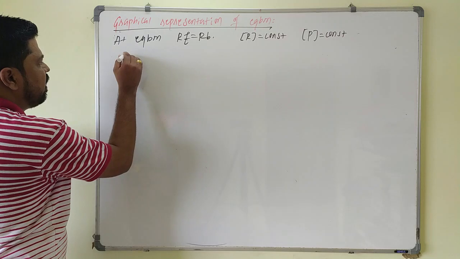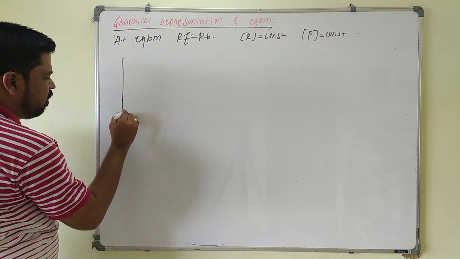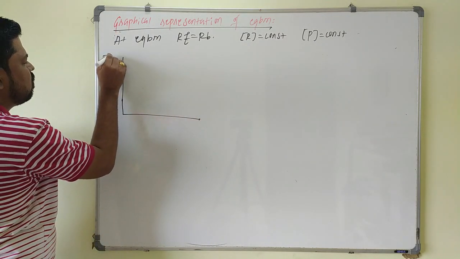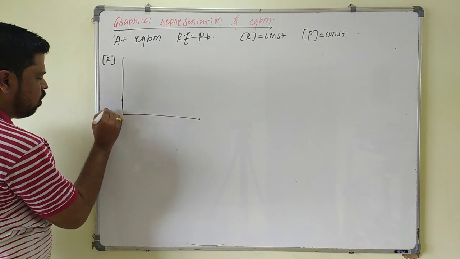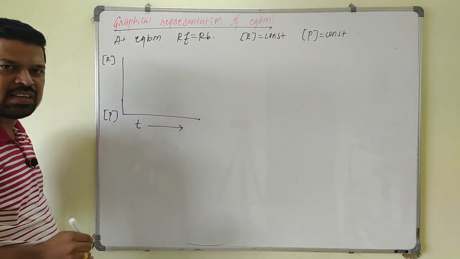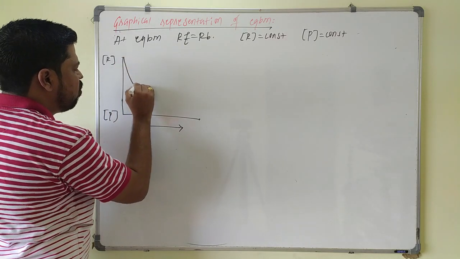So the first graph will be concentration versus time. With respect to concentration we will draw. See here, this will be the molar concentration of reactant, molar concentration of product, and this will be time along the x-axis. As the reaction proceeds, the molar concentration of reactant decreases.